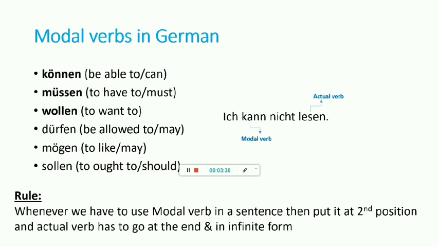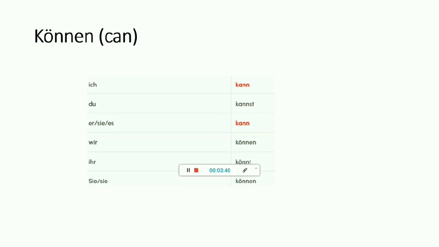So let's start with the first verb, that is können, which means can. So this is the conjugation. When it meets with a pronoun: ich kann, du kannst, er, sie, es kann, wir können, ihr könnt, sie können.